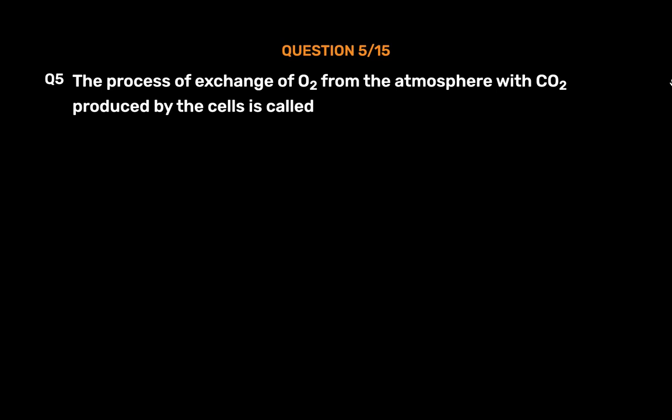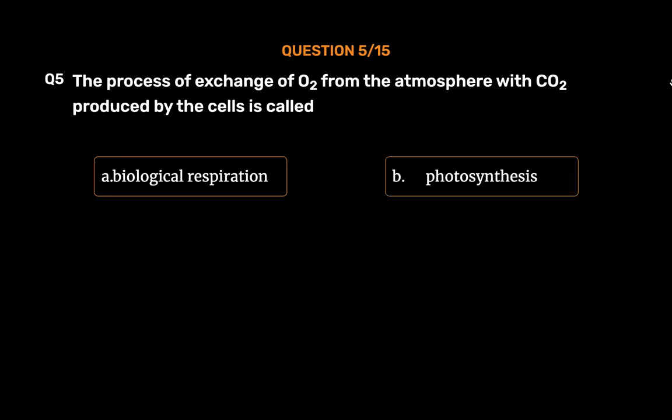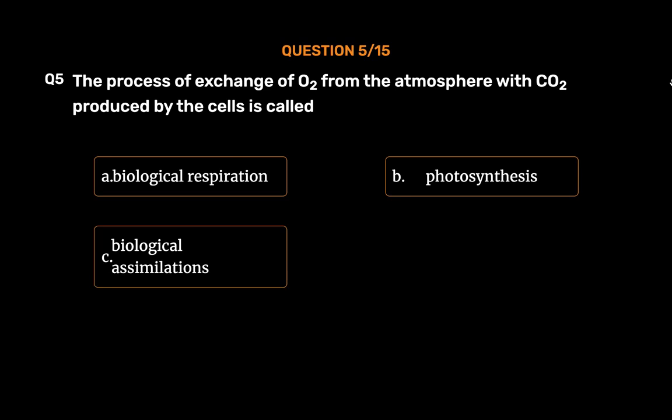Question number 5. The process of exchange of O2 from the atmosphere with CO2 produced by the cells is called Option A. Biological respiration. Option B. Photosynthesis. Option C. Biological assimilation. Option D. Gaseous exchange. The correct answer is Option D.